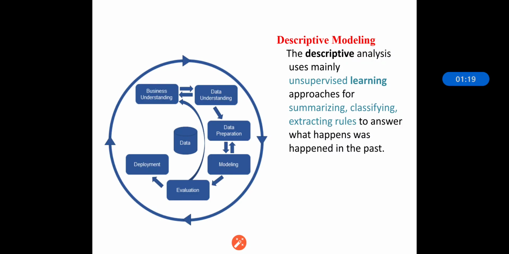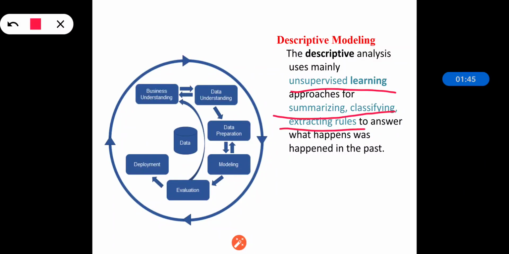So the classification model is used for two purposes, that is descriptive modeling and predictive modeling. The first one is descriptive modeling. Descriptive analysis uses mainly unsupervised learning approaches for summarizing, classifying and extracting rules to know what has happened in the past.